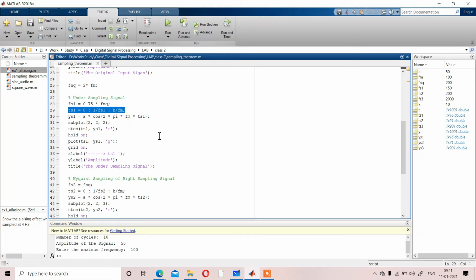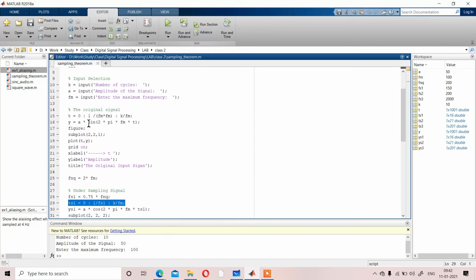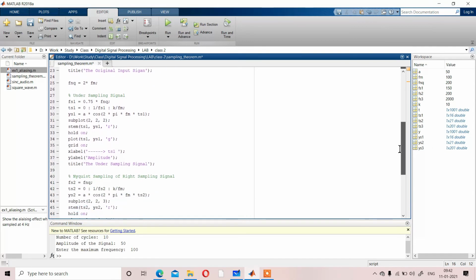And with respect to that time, y equal to a cos. It should be either sine or cos, so both should be cos or both sine. I am considering cos. So ys1 will be a cos 2 pi fm ts1.